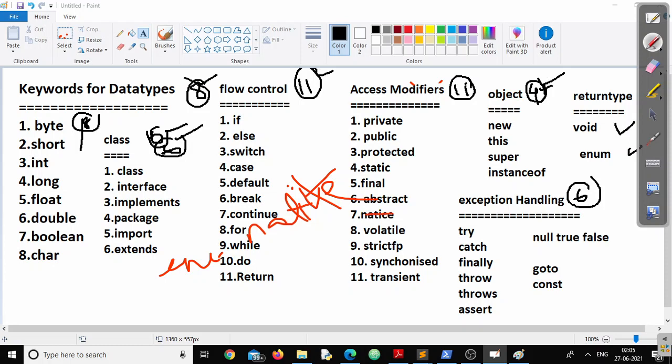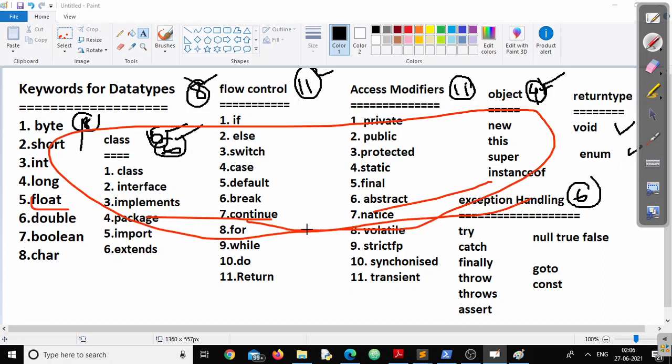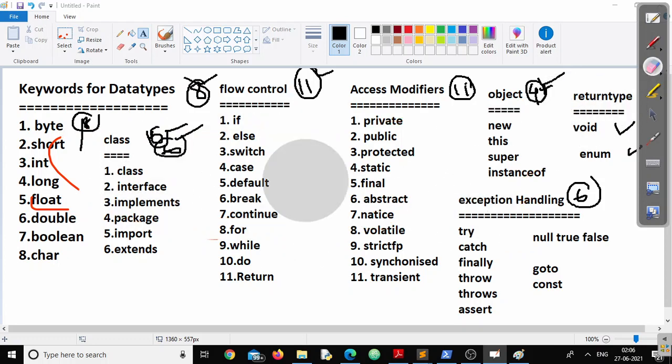This is not netis actually, this is native, N-A-T-I-V-E. That's a spelling mistake. It's native, right? So now, while creating this data type, make sure, while creating the identifier, you have not used any of these reserved words. If you are using any of these reserved words, your compiler will definitely give you an error message. 100% it will give you an error message.